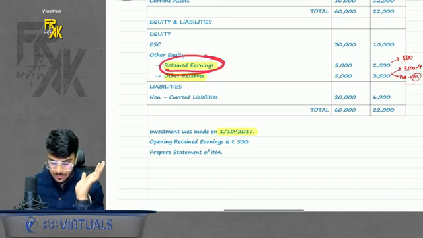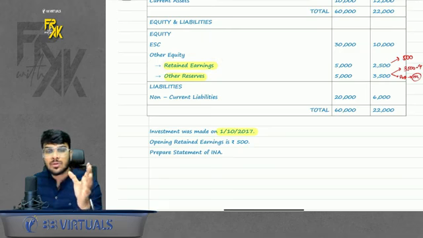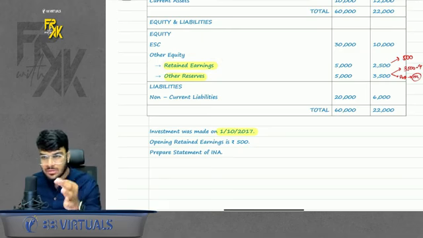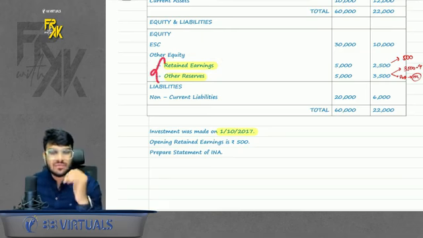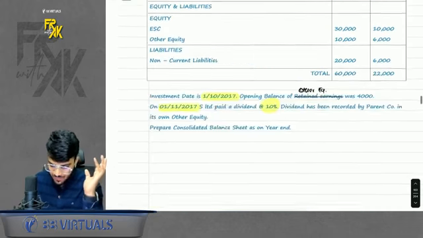So what about retained earnings? Normally it is given. But in case of retained earnings, what will we assume? We will assume that opening is 0. Whatever you earned was in post. But this case won't arise in exams. I feel it will always be given. Anyways. Then example number 5 will come.